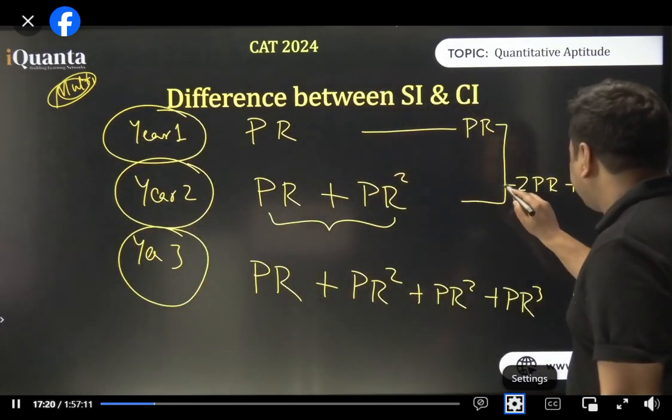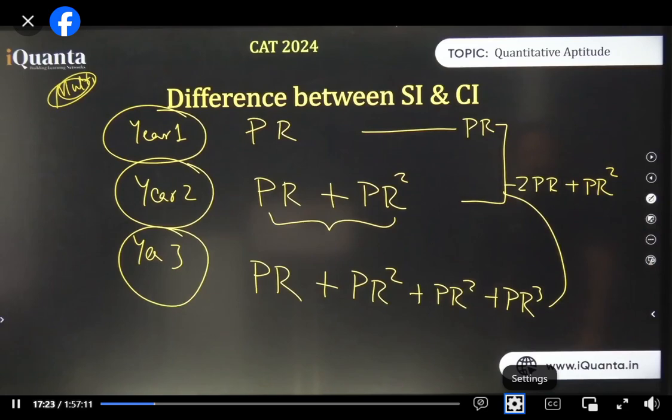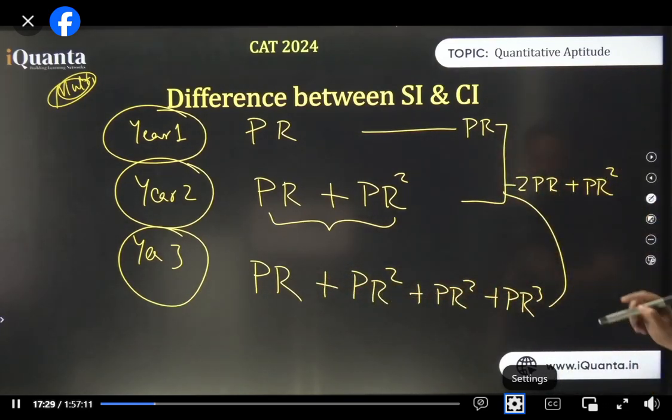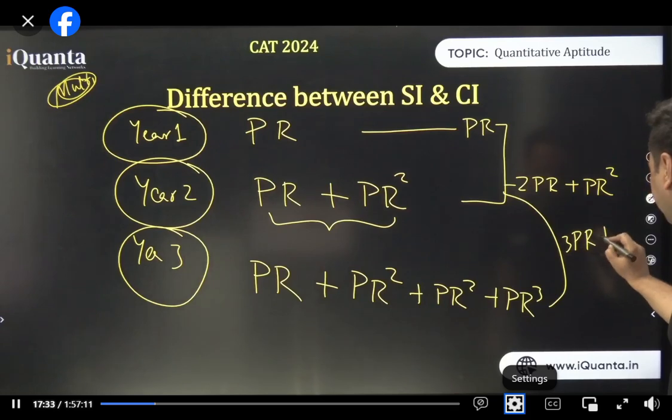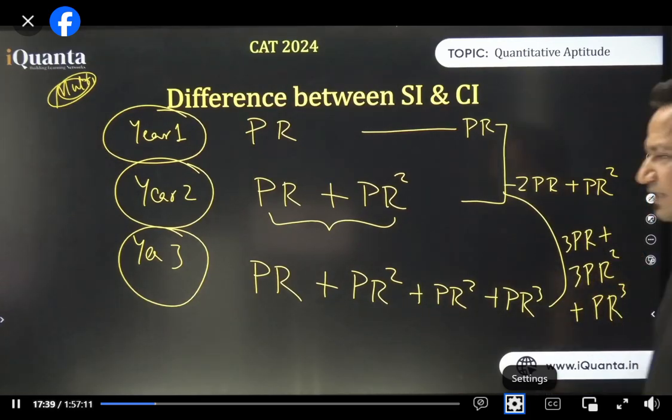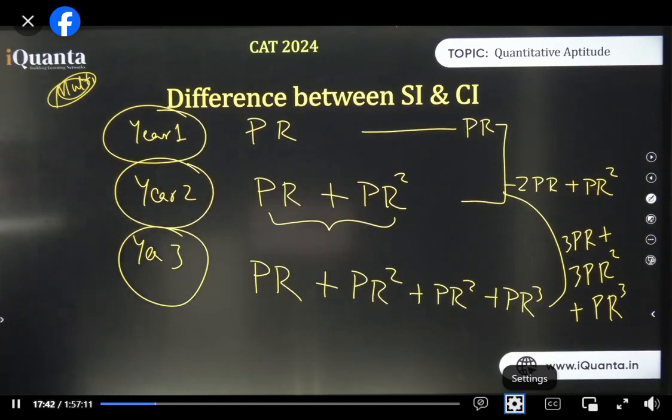Now if I combine all of this, all 3 years, what do we get? 2 PR plus PR square, plus PR plus PR square, plus PR square plus PR cube. So overall I get 3 PR plus 3 PR square plus PR cube. Now is it clear to all of you?